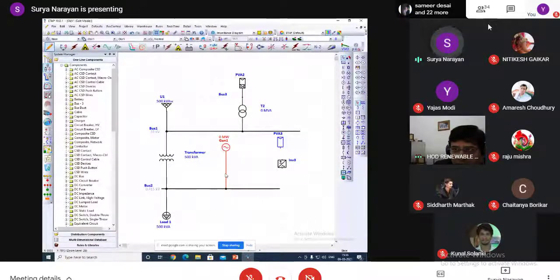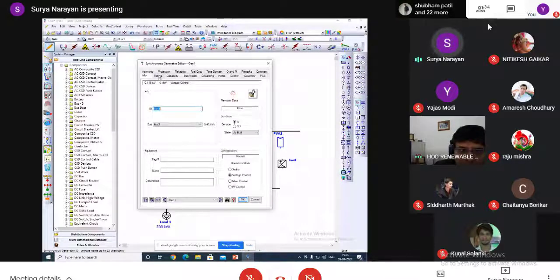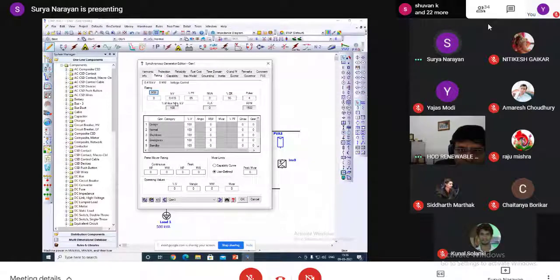Since it is connected to the 0.415 kV system, which is a 415 volt system, it automatically comes as 415. We need not give that data. We only need to give the kilowatt capacity. Assume it gives 400 kilowatt at 0.85 power factor.